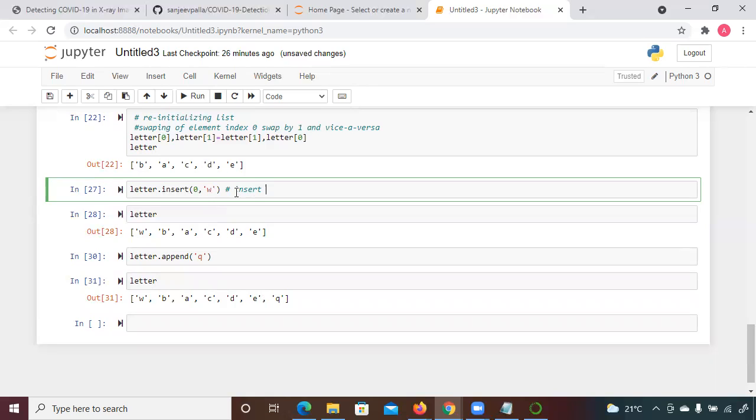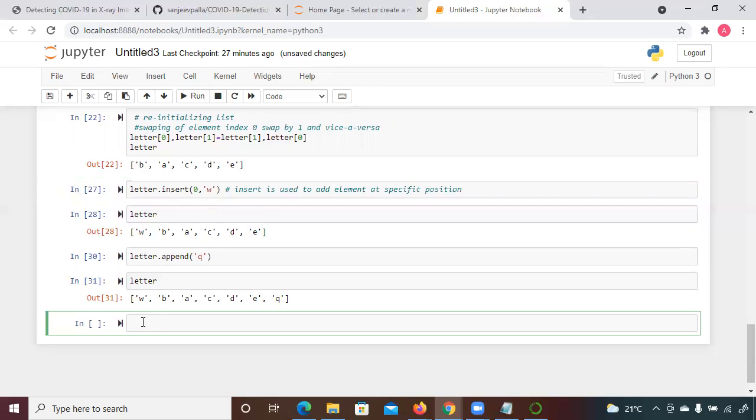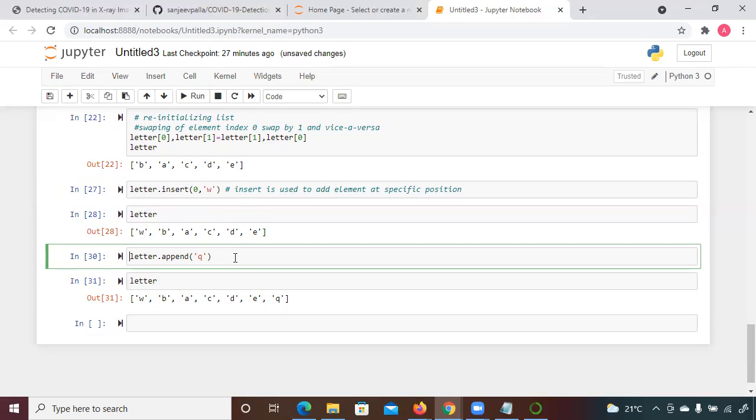Insert is used to add an element at a specific position, and append is used to add at the end. So here we are using append to add an element at the end.